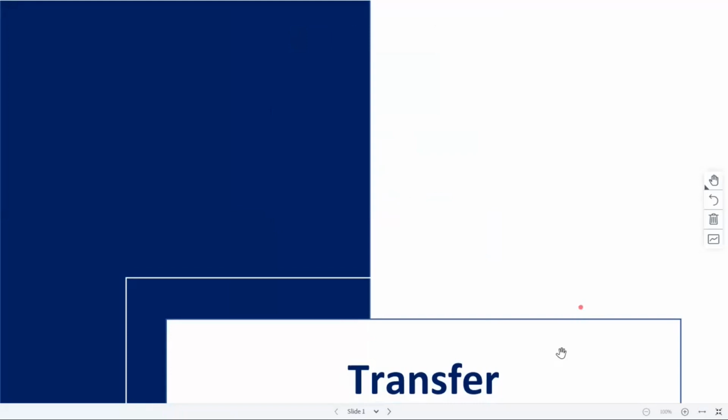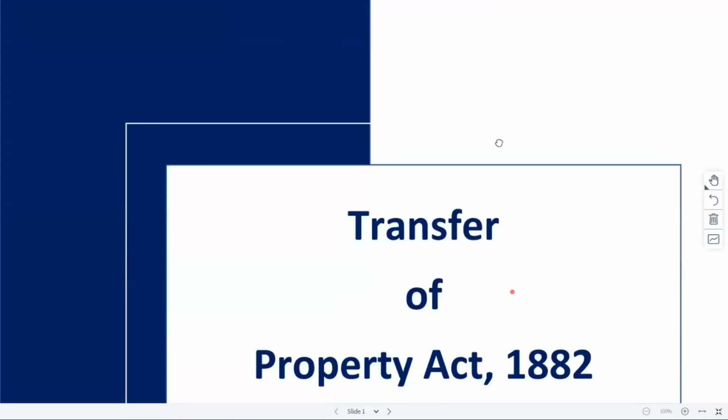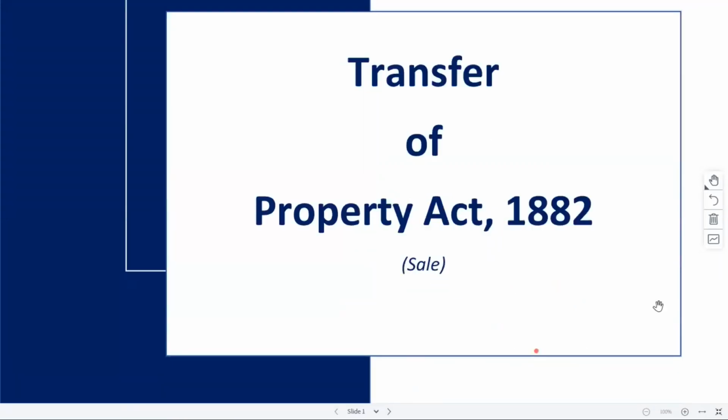So we'll start with the topic, okay? So Transfer of Property Act. Last class we discussed the essentials regarding transfer of property, right? What essentials we need to satisfy when we are transferring a property from one person to another. Now, Transfer of Property Act talks about different types of transfers, right? All those different types of transfers are included as separate topics in your syllabus.